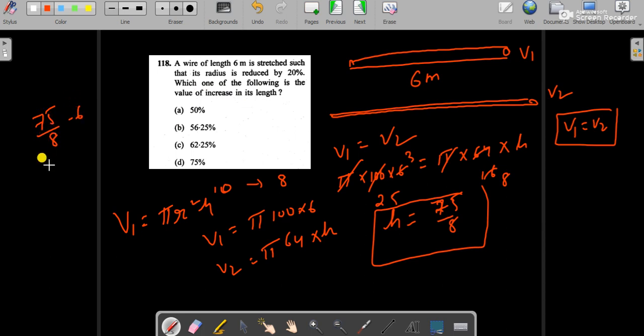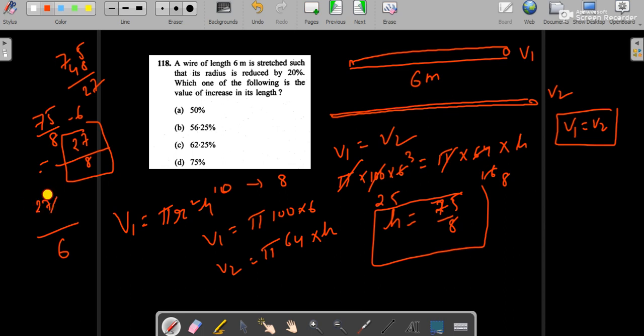So let's subtract it. It will be 75 minus 48, so 27 by 8. Now there is a change of 27 by 8, so the change in percentage will be 27 by 8 into 100. Let's solve it. 27 by 6 into 8, into 100.